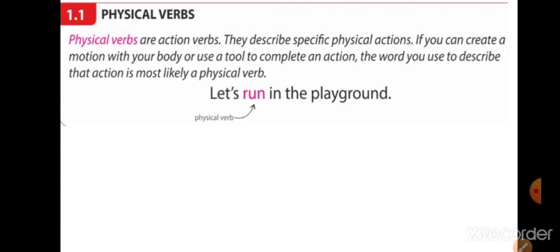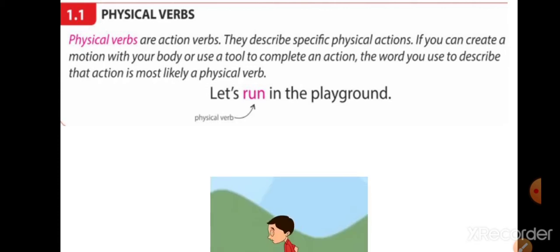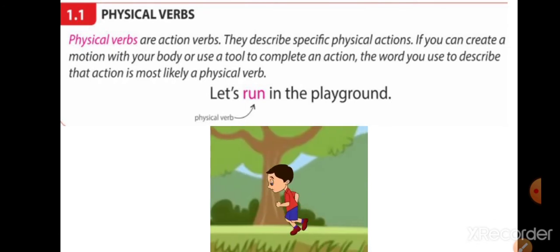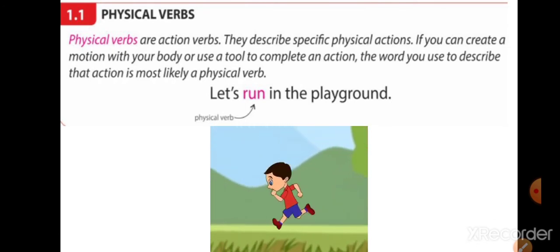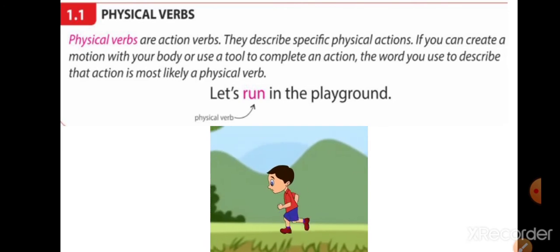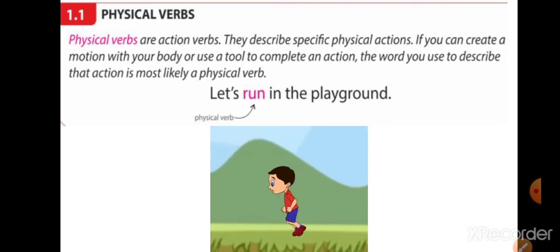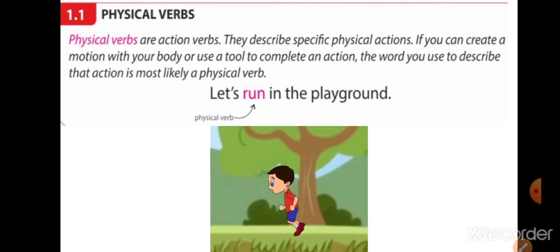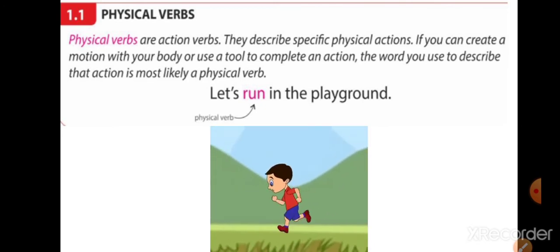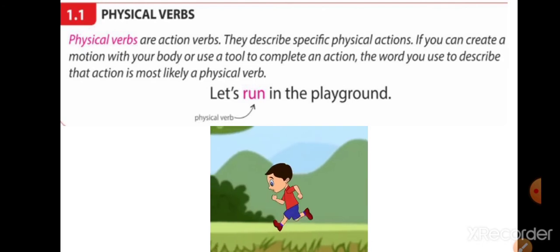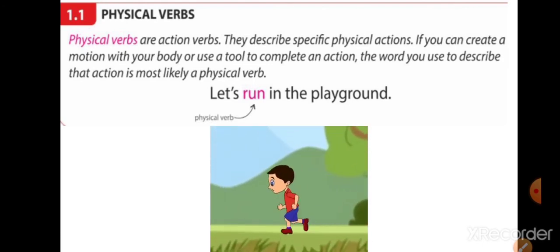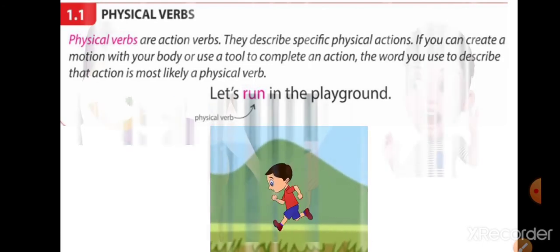See here the example: let's run in the playground. Here in the picture you can see a boy is running. The word run is a physical verb. Here the body part is being used. A physical action is being done. So run is a physical verb.